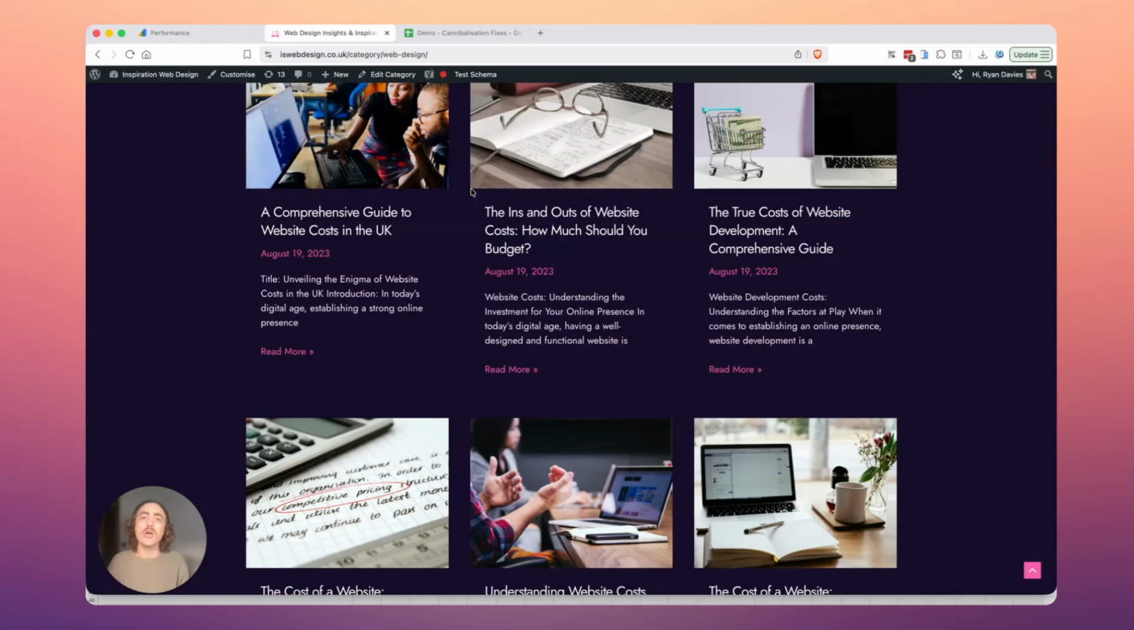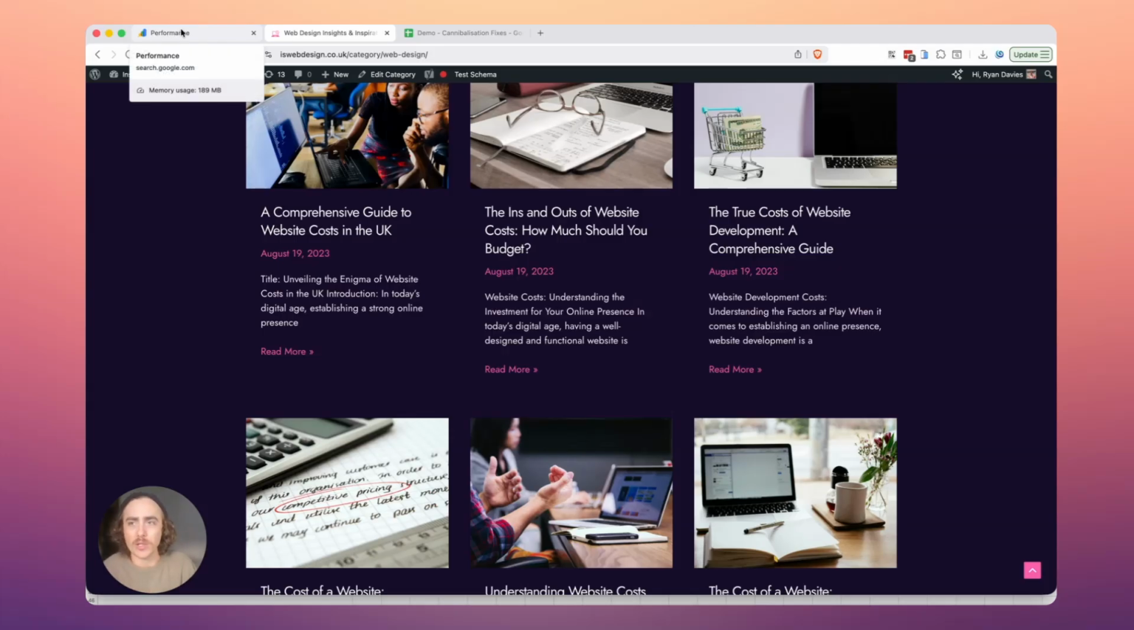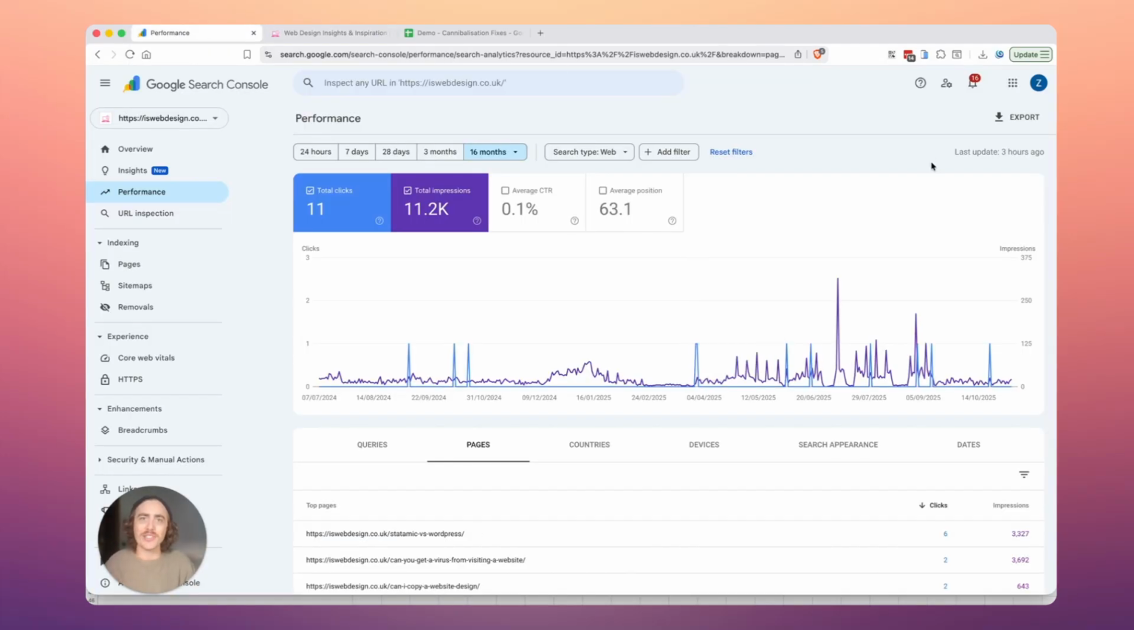Google doesn't know which one of those articles to rank. So when I give it 7 articles all talking about cost, it doesn't know which one to prioritize because I haven't given it any specific priority. So instead of picking one on its own, it won't pick any of them, which then turns out to be, as you can see, I built this in 2023, and for the last 16 months, I've had a grand total of 11 clicks on this site. Here is how to fix that cannibalization issue.